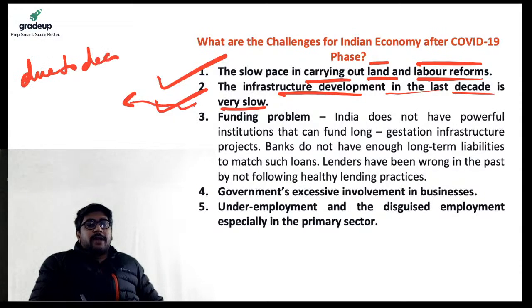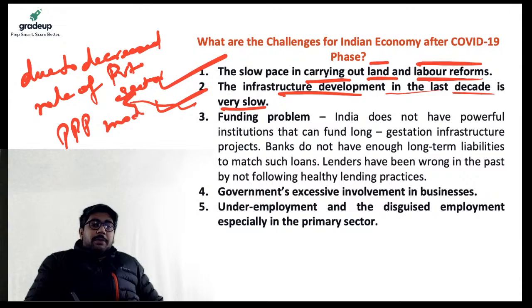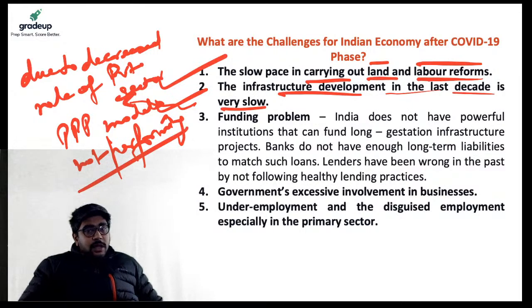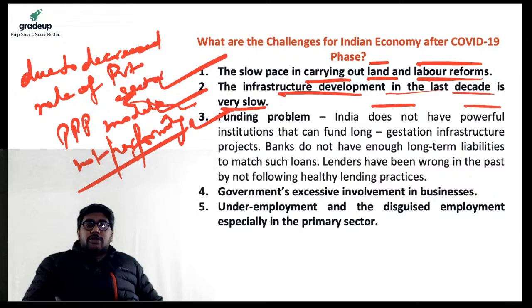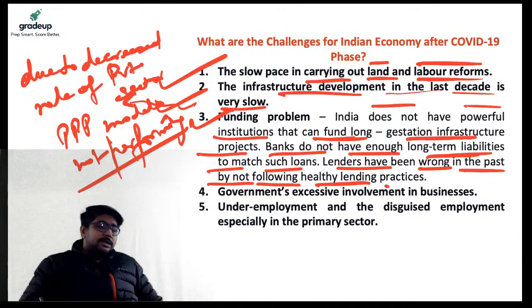Now this can be accounted due to the decreased role of the private sector, right? And this can be due to PPP models not performing well, especially after 2013, right? Then there is a major funding related problem. So India does not have very powerful institutions that can fund long gestation infrastructure projects, and banks do not have long-term liabilities to match such loans, and lenders have been wrong in the past by not following healthy lending practices, right?